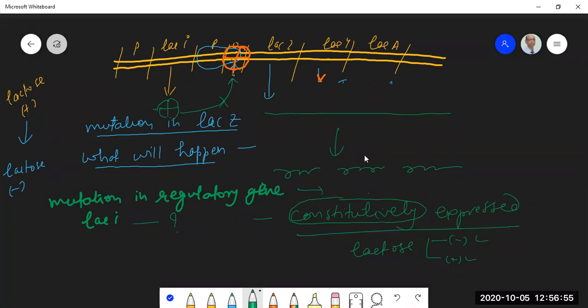I will repeat it once again. When there is a mutation in a structural gene, any one structural gene, only that particular gene and its product, meaning protein, gets affected. But when there is a mutation in a regulatory gene, all the structural genes it controls are going to get affected. Okay. So now let us move to a little more complicated version.